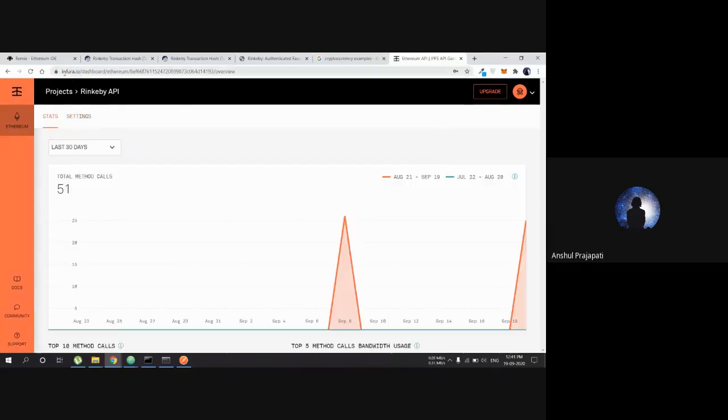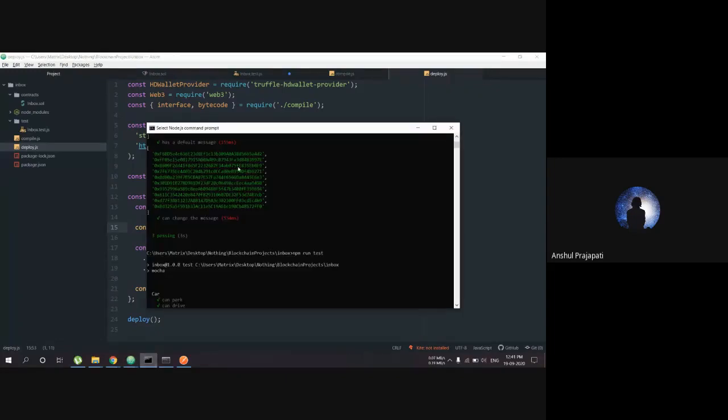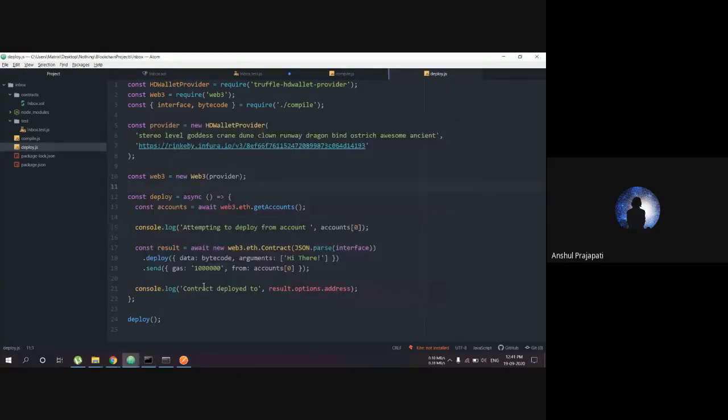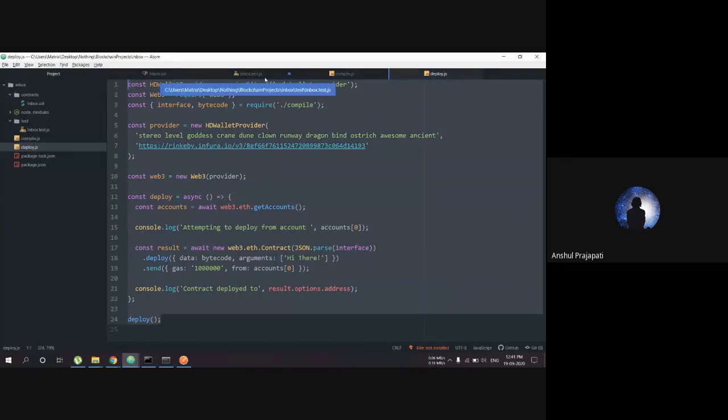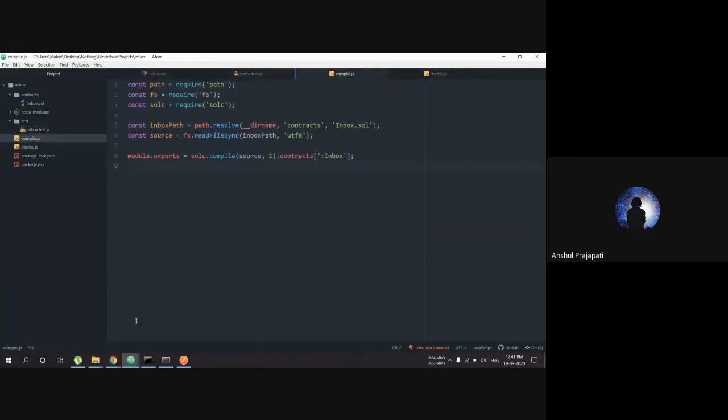So we use this Infura API to deploy the network, and we are deploying from account 0, which is given by this Web3 API. So this is the basic structure if you want to deploy any Ethereum network on the blockchain; you have to go through all this structure.